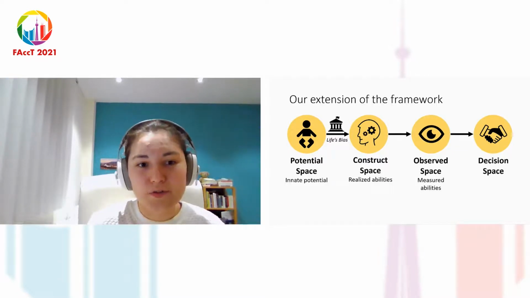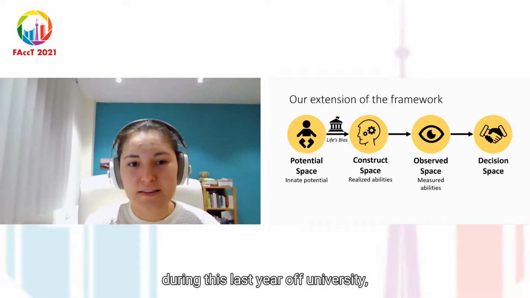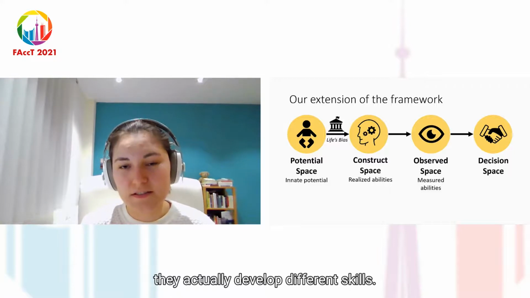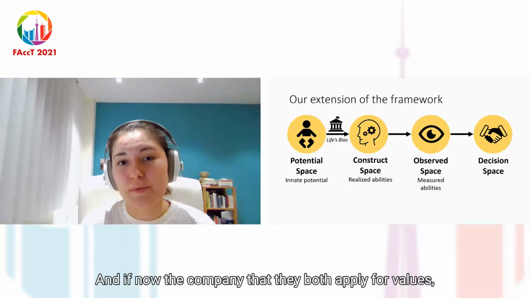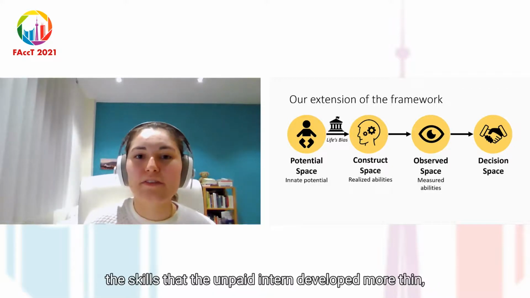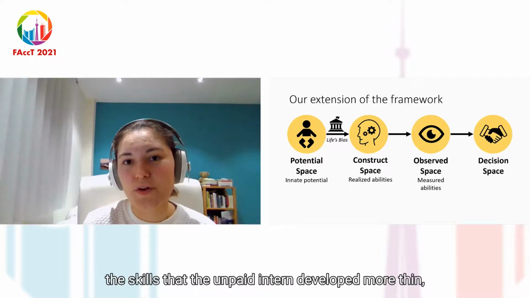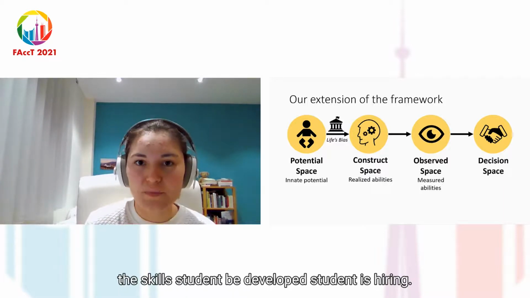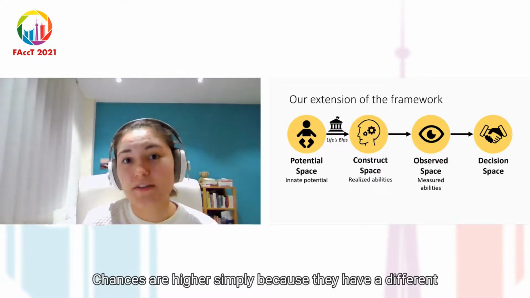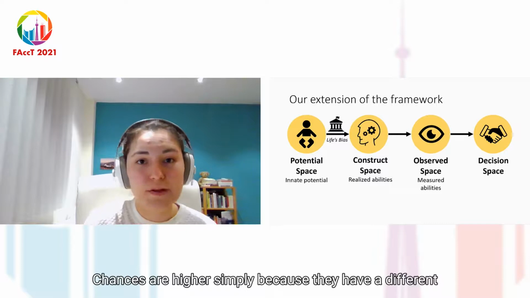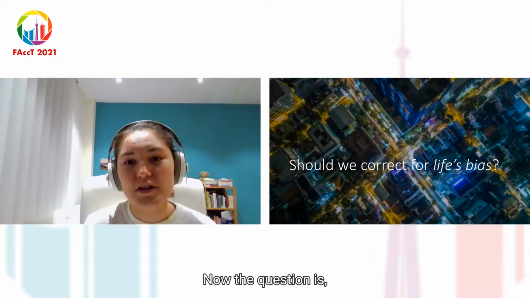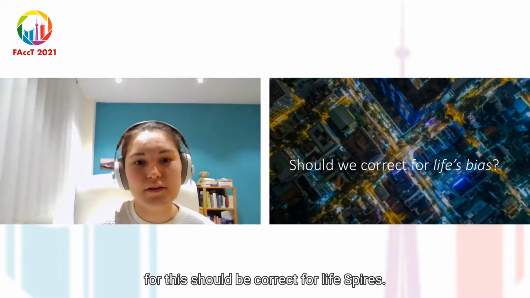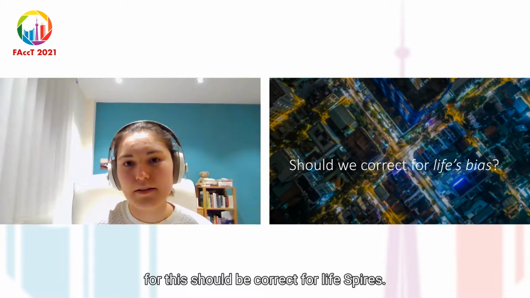Now, during this last year of university, they actually developed different skills. And if the company that they both apply for values the skills that the unpaid intern developed more than the skills that student B developed, student A's hiring chances are higher, simply because they have a different socioeconomic background. And now the question is, should we correct for this? Should we correct for life's bias?